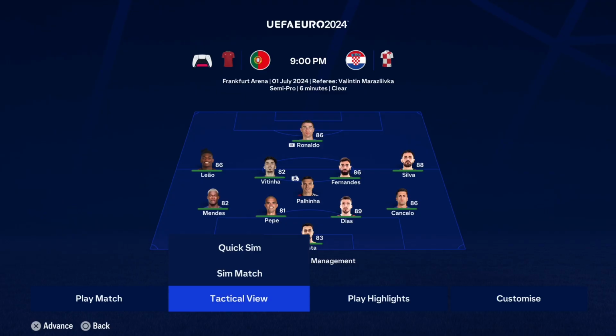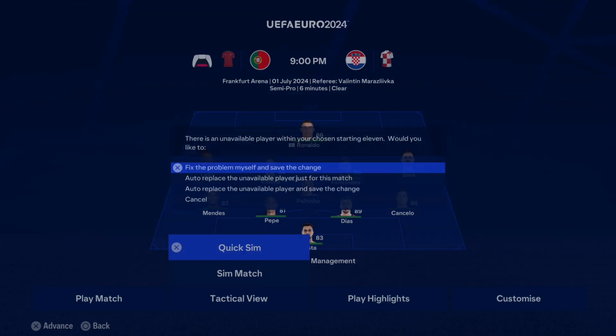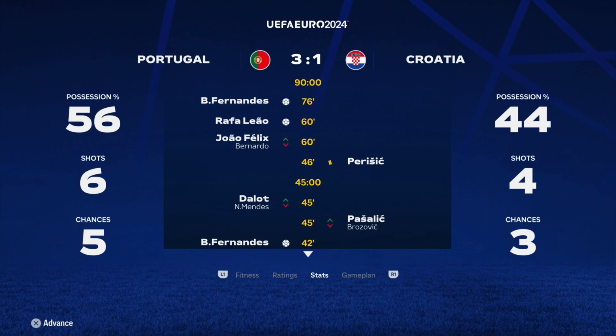Portugal versus Croatia. On paper, Portugal should wipe the floor. I don't know if they will. Croatia have been solid, and no, they do get the win. Croatia are out. Every team in Group B is now out of the tournament officially. We now have Belgium versus Hungary.